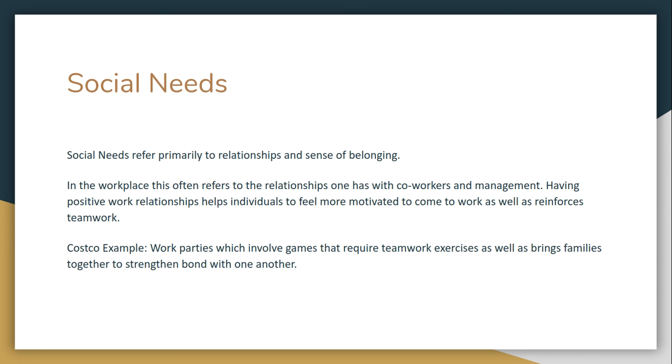Social needs comprise the individual's innate feelings of wanting to belong and have positive relationships. In the workplace, this often refers to the relationships one has with coworkers and management. Having positive work relationships helps individuals to feel more motivated to come to work as well as reinforces teamwork. Costco does a good job of this by providing multiple opportunities to strengthen employee bonds and relationships, such as through several work parties a year and incorporating games that require teamwork.